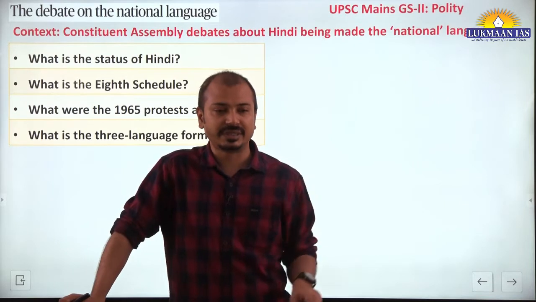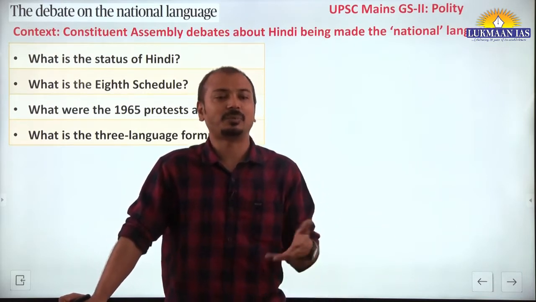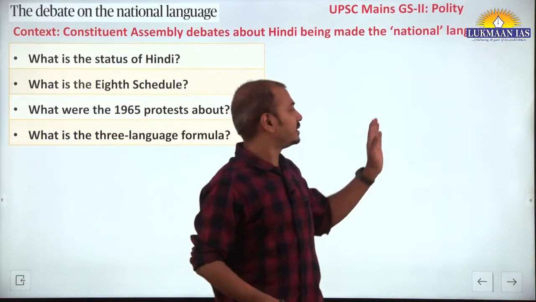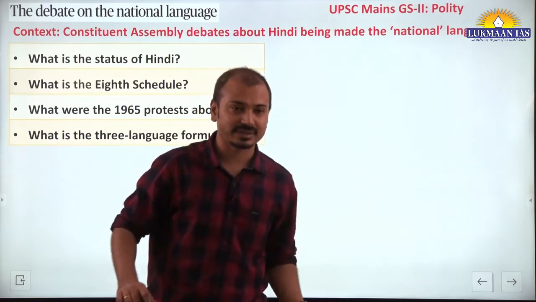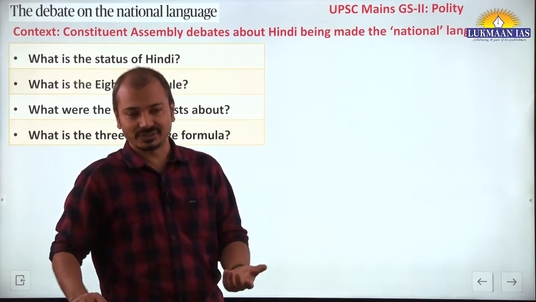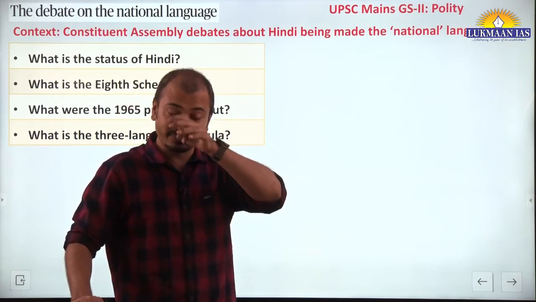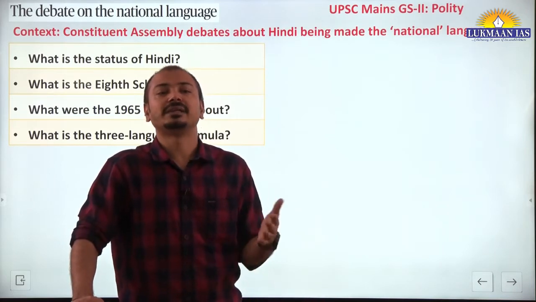Some schools teach those languages, some schools do not. It is optional, right? So it is not a compulsion on Hindi speaking states to take any one specific language, and that too of Indian origin. So they are teaching different languages like German, French, Russian. And also there is Sanskrit.